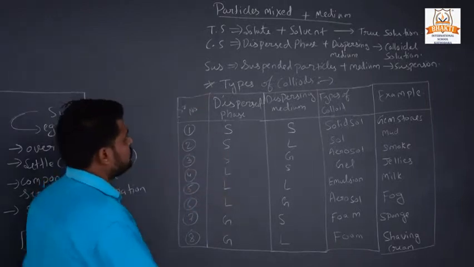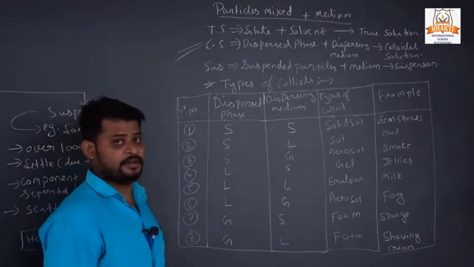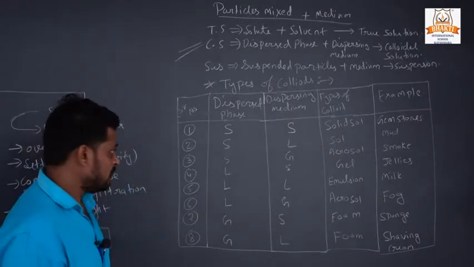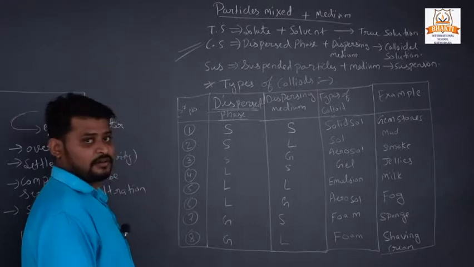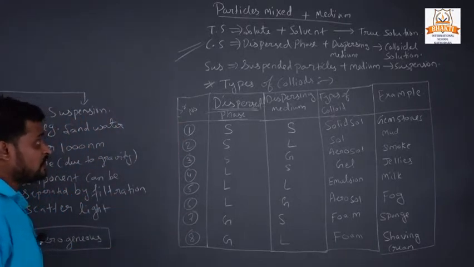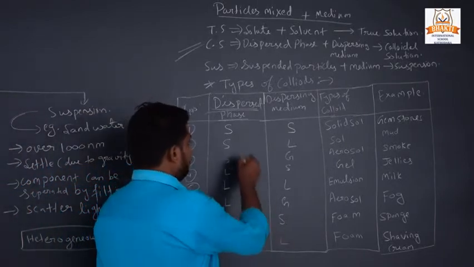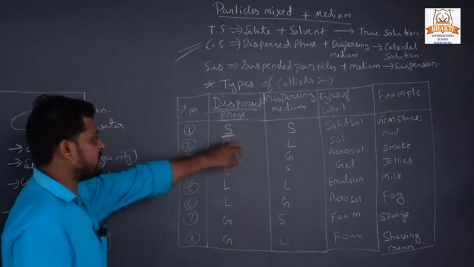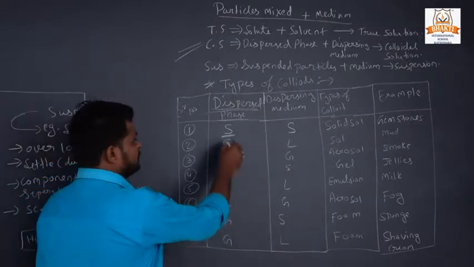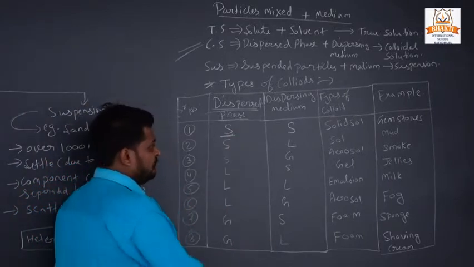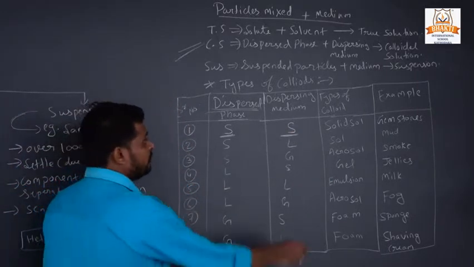So we are going to study our second topic, that is dispersed phase plus dispersing medium, and what type of colloids we will get. See here, this is our dispersed phase. There are 8 types in colloidal solution. Here S represents solid, L represents liquid, G represents gas. If we add solid with solid, then we will get solid sol.